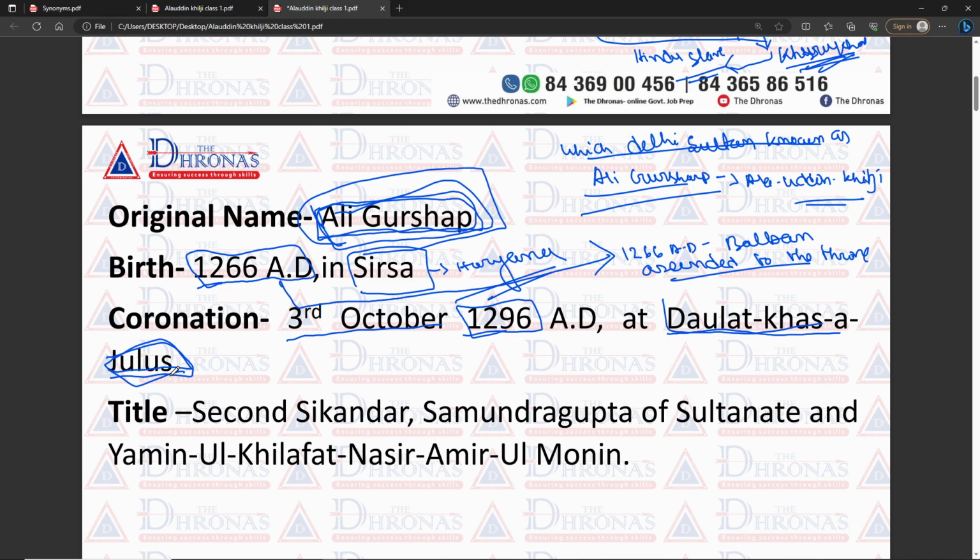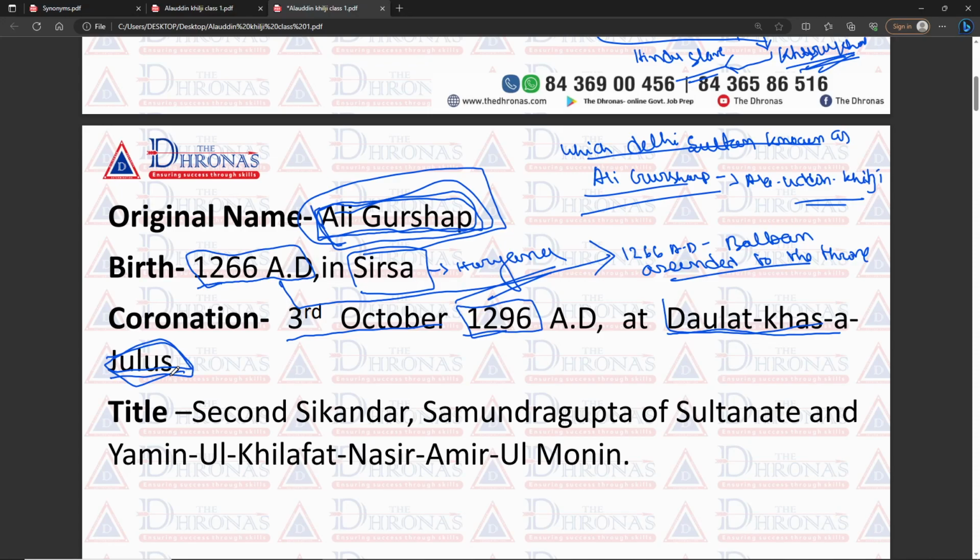We know that he murdered his uncle, his father-in-law, Jalaluddin Khilji, at Kara or Dipalpur. I had already discussed this in our last class. Then he came to Delhi and captured it. In Kara he also declared himself Sultan, and when he came to Delhi on 3rd October 1296, his official coronation was done.